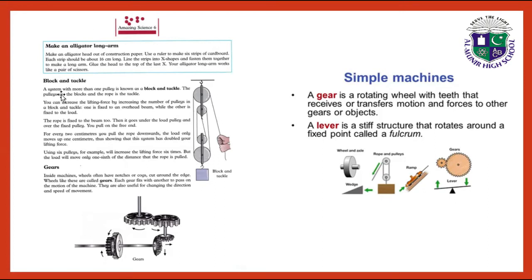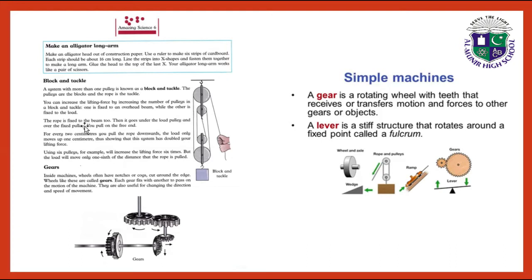Block and tackle. A system with more than one pulley is known as block and tackle. The pulleys are the blocks and the rope is the tackle. You can increase the lifting force by increasing the number of pulleys in a block and tackle. One is fixed to an overhead beam while the other is fixed to the load.